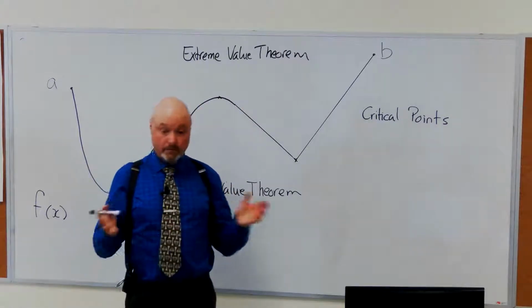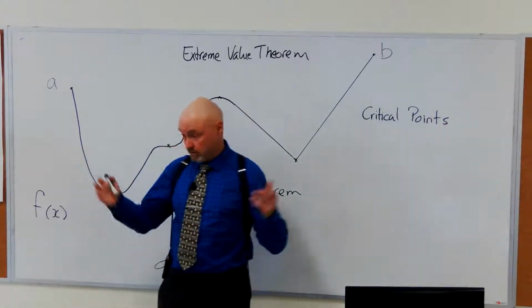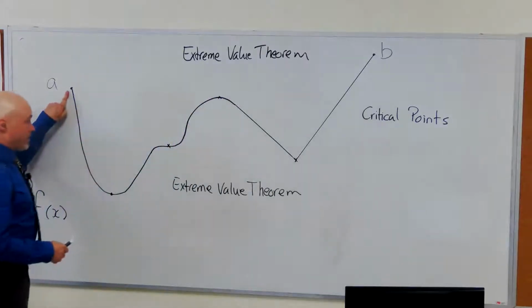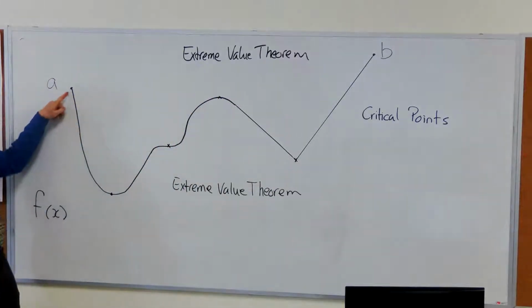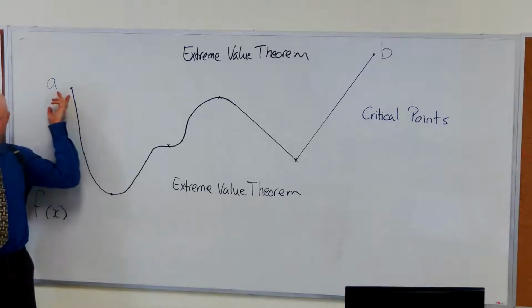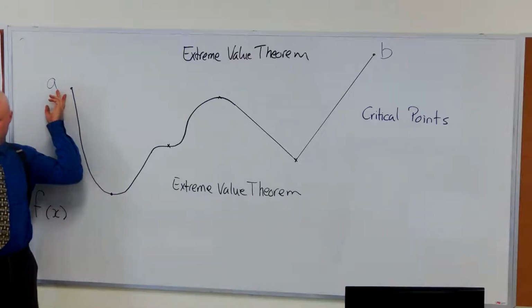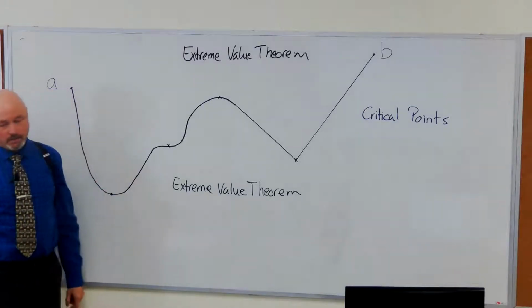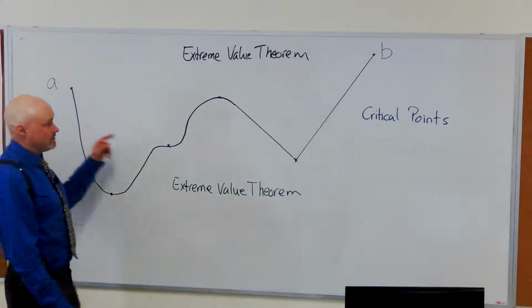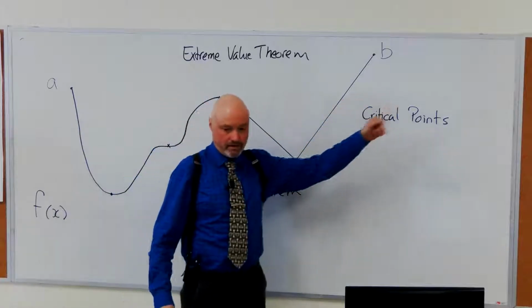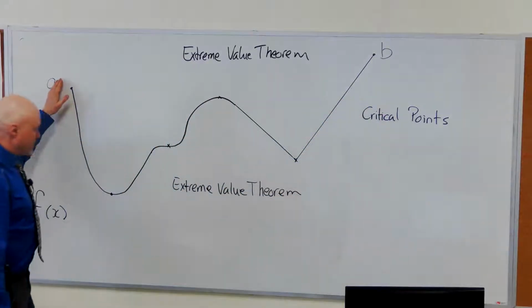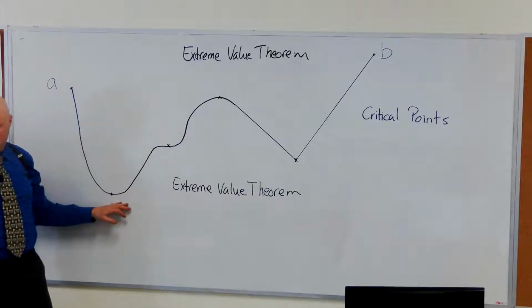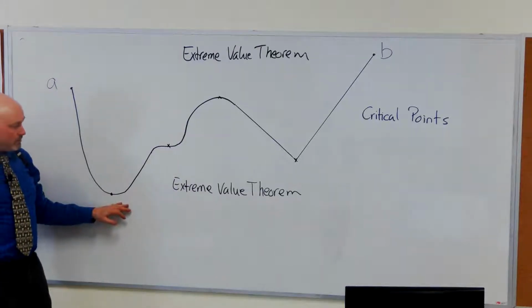We have different terminology for different kinds of maximums and minimums, and we're going to look at a thing called critical points, which helps us determine the maximum and the minimum. Okay, so here we go. Is this a local maximum? Yeah, this is a local maximum. Is it a global maximum? No, it's not, because this one's higher over here. Look here: local minimum, global minimum. It's both local and global.